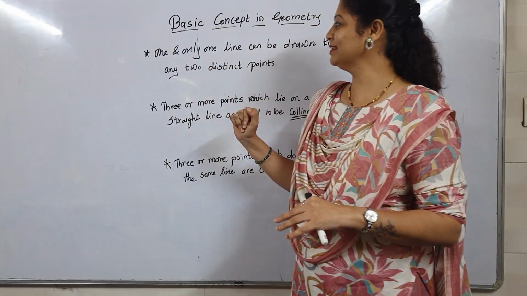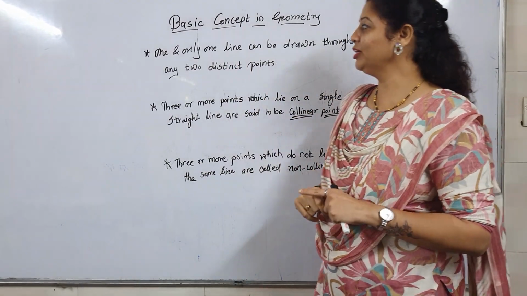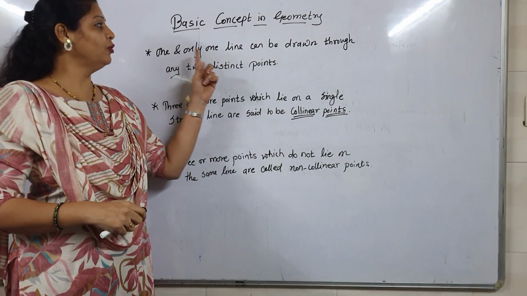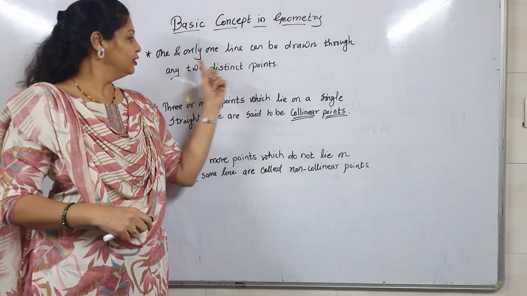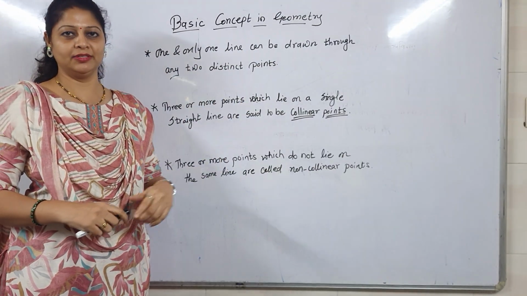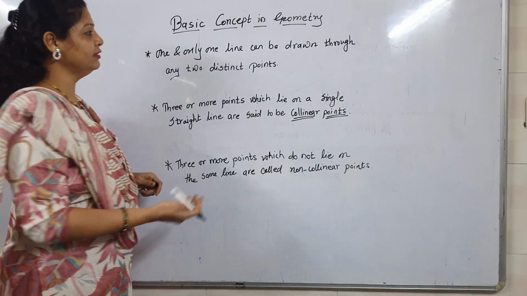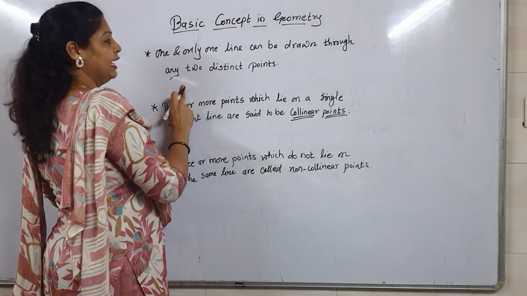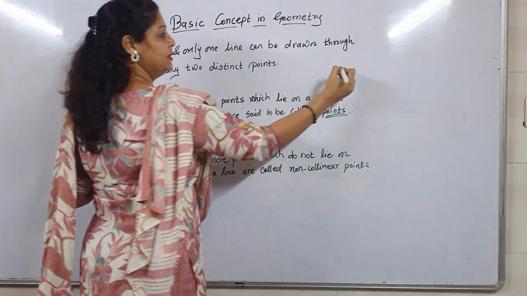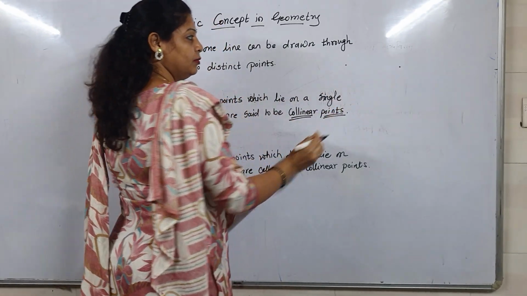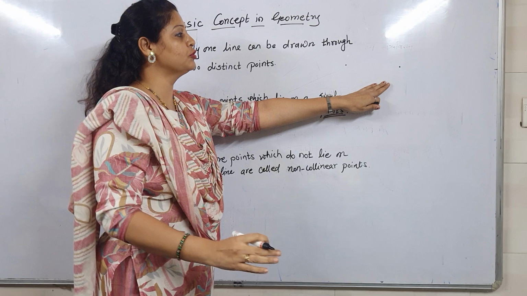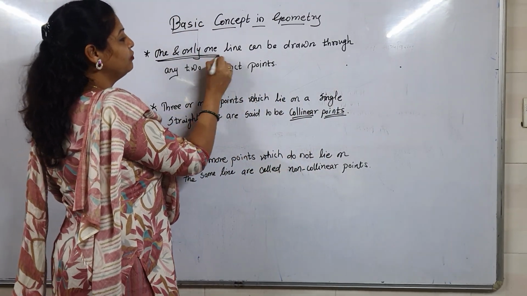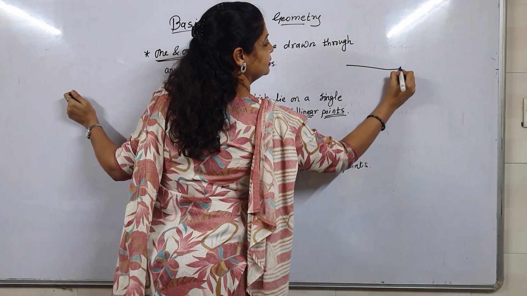Okay, so the first most important note, everyone pay attention. One and only one line can be drawn through any two distinct points. Okay, now pay attention here everyone. One and only one line can be drawn through any two distinct points. Means when we have to put 2 points on the board or your notebook, at that time we have to draw only one and only one line. See, like this.